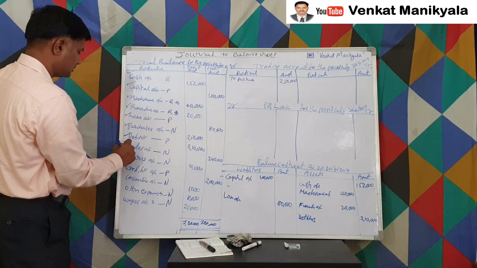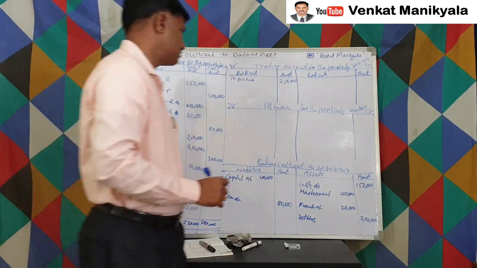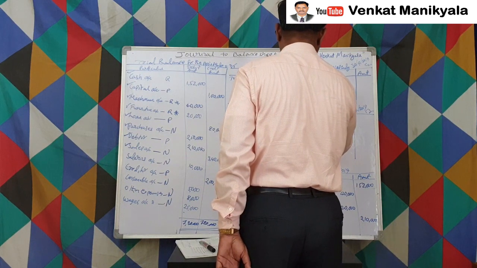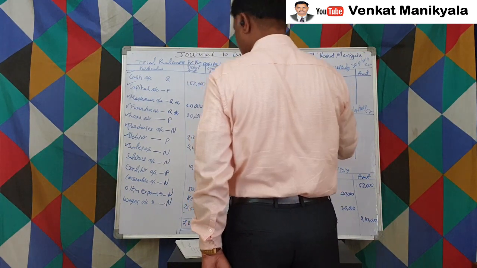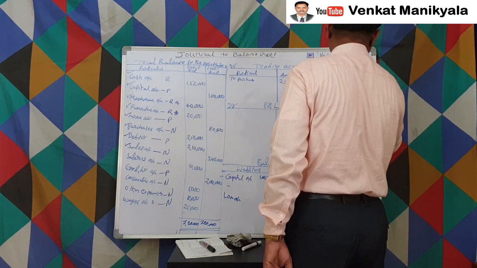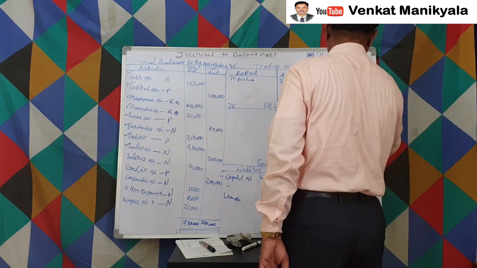Sales is again a trading activity, so by sales, how much? 3,40,000, right?